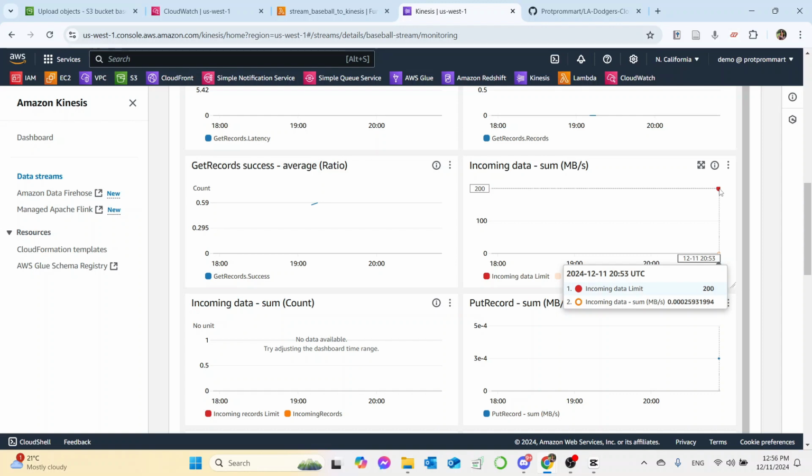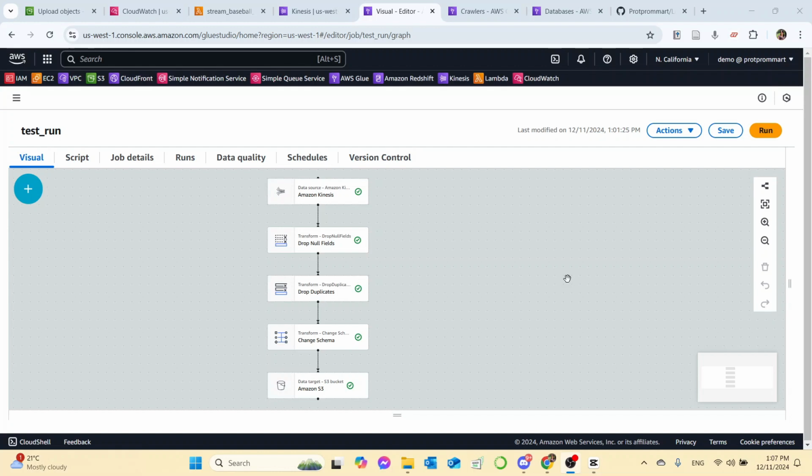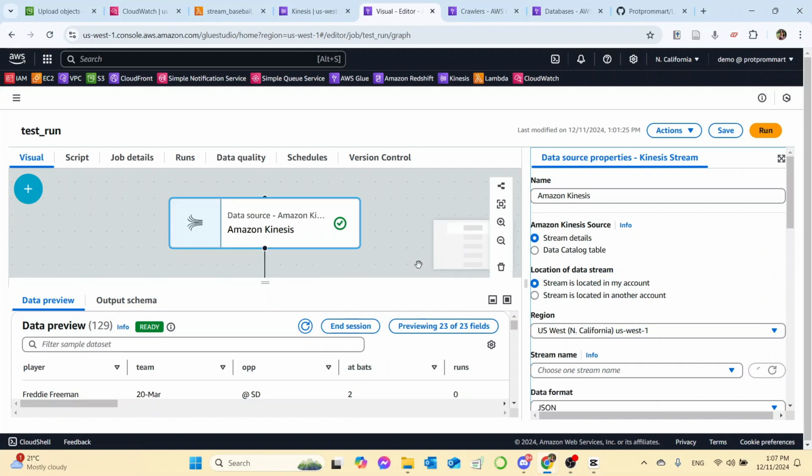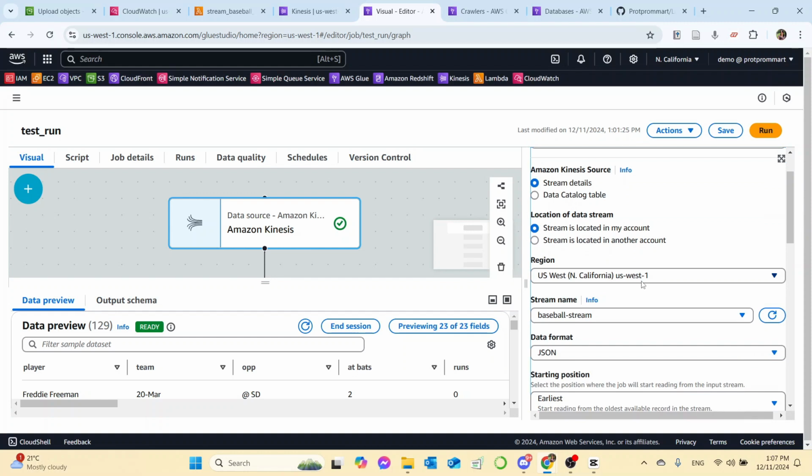In ETL jobs, I've made a visual ETL called test run, where I am importing Amazon Kinesis into the ETL, and I choose Amazon Kinesis as the source with stream details. The location of the data stream is in my account.